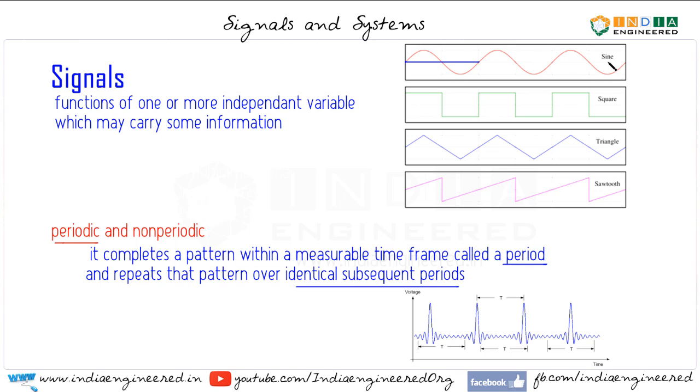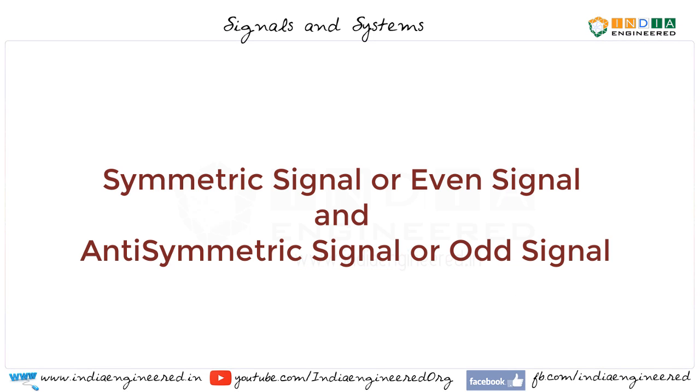This is a familiar waveform, it's called a sine wave. So this is one period here. In this case, this is the one period. Here this is one period of the waveform, and this is also a periodic waveform. Here the period is marked. This is one period of the waveform. Now non-periodic means there is no such pattern and there is no concept of period in the case of a non-periodic signal.